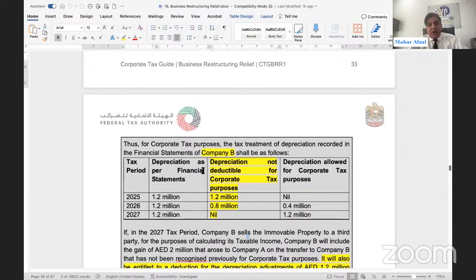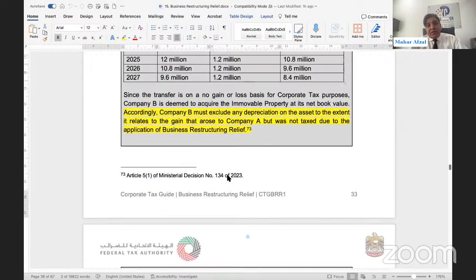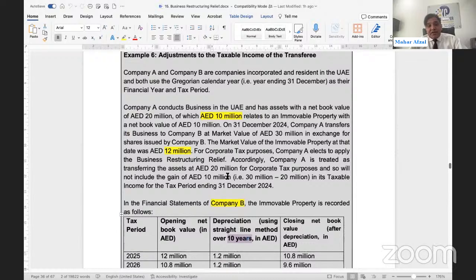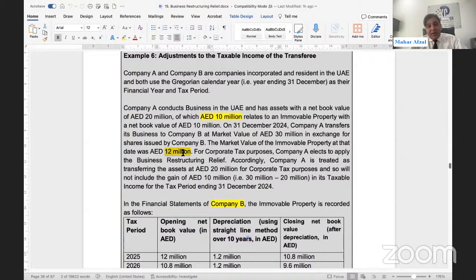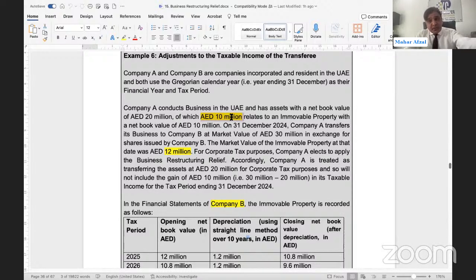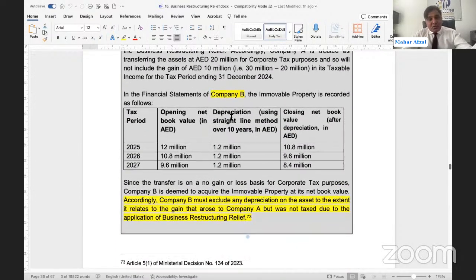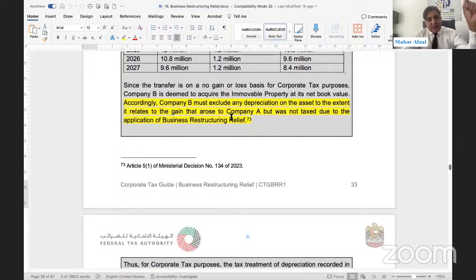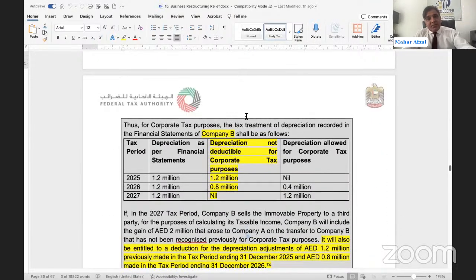1.2 is depreciation. How much has been disallowed? It should be disallowed up to the gain, the initial gain. How much was the initial gain? 12 million minus 10 million, 2 million. 2 million was the gain at the time of transfer, but this gain has not been booked by the transferor because they wanted to enjoy the business restructuring relief and they have opted for this. So the 2 million, the difference between 10 and 12, has been disallowed here.